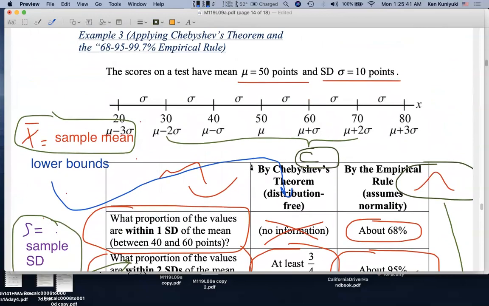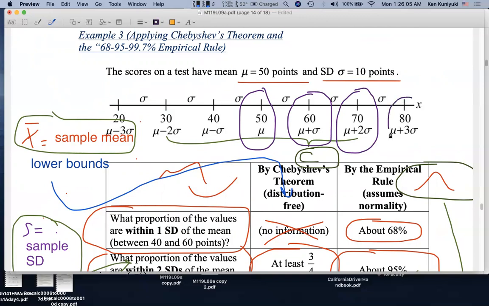By the way, an issue that I could have addressed at the beginning: why are we looking at these particular scores? Well, again, 50 points is the mean. If the standard deviation is 10 points, 60 points is 1 standard deviation above the mean, mu plus 1 sigma. 70 points is 2 standard deviations above the mean, mu plus 2 sigma.